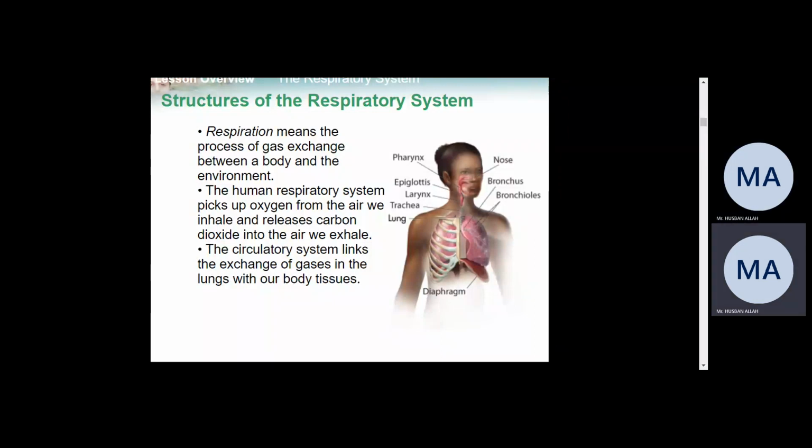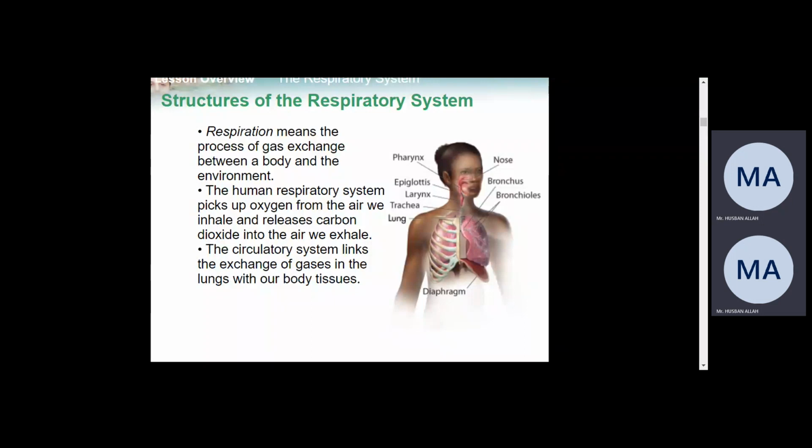We take in nitrogen too. But the point I'm coming to is that if you breathe, your nose does not have a sensor or filter for nitrogen and carbon dioxide. Your pharynx does not have one, your larynx does not have one, and the trachea does not have one. Where are the filters present? The filters are present in the lungs.